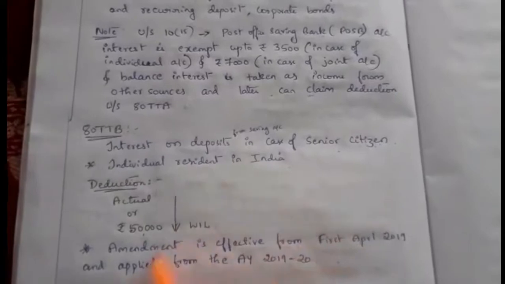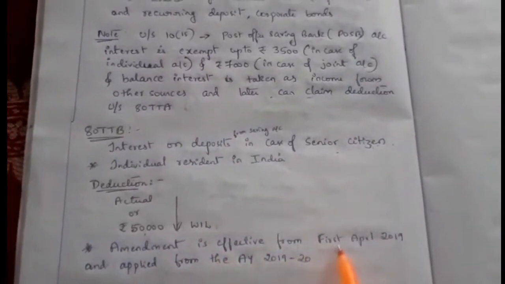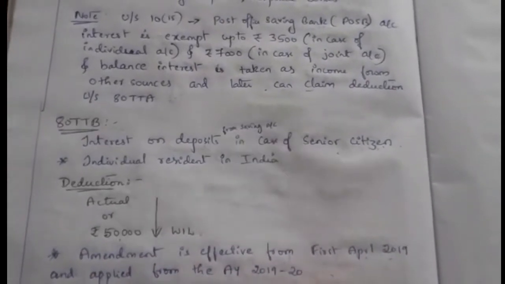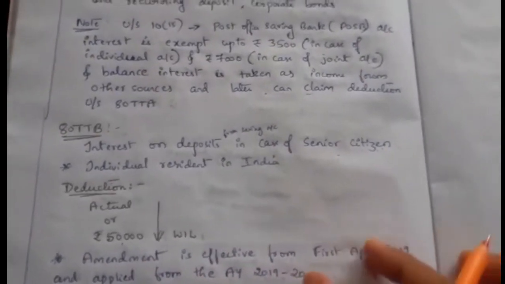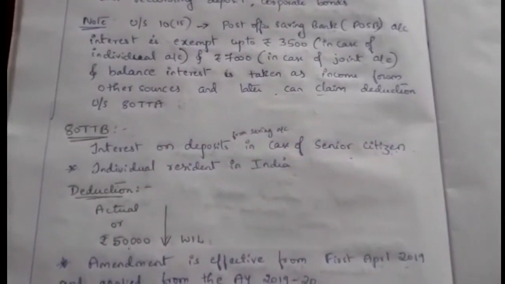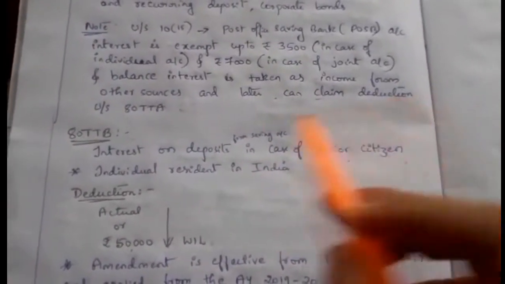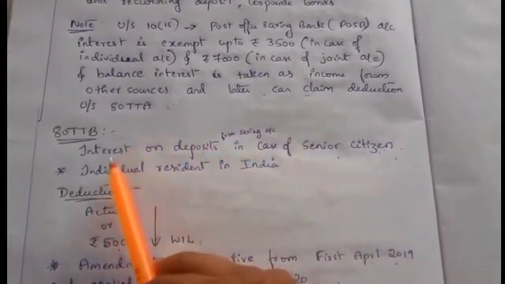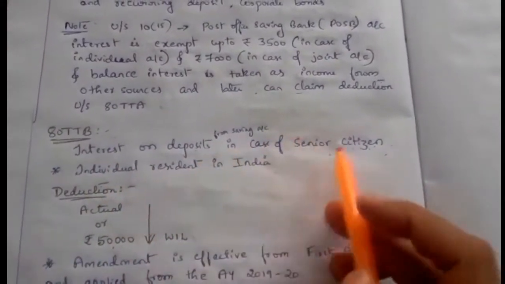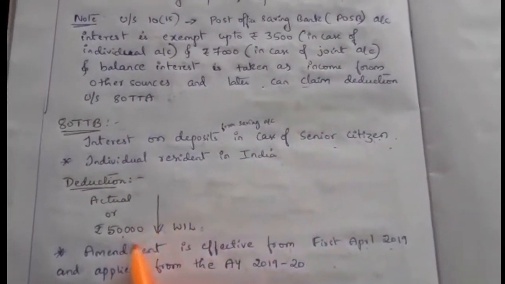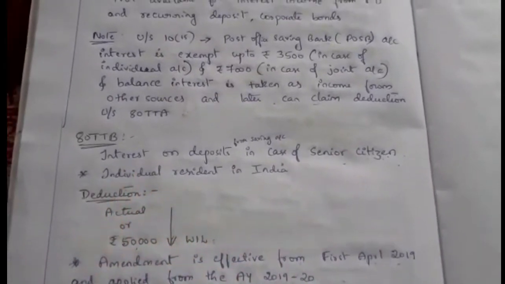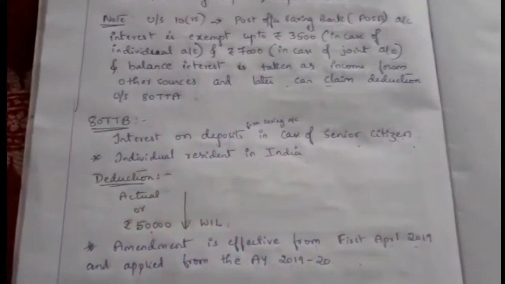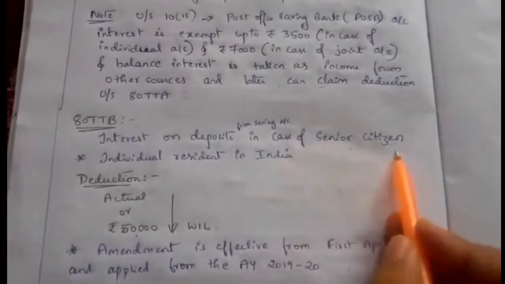This deduction has been introduced by an amendment effective from 1st April 2019 and applies from assessment year 2019-20. So recently, last year, this section 80TTB was introduced mainly for senior citizens who have a savings bank account. If they receive interest on deposit from the savings account, they can claim a deduction of 50,000 under 80TTB, in addition to 80TTA. This is only for senior citizens.